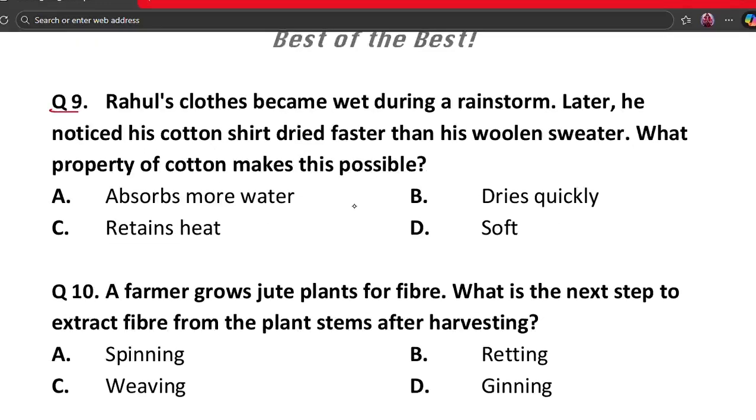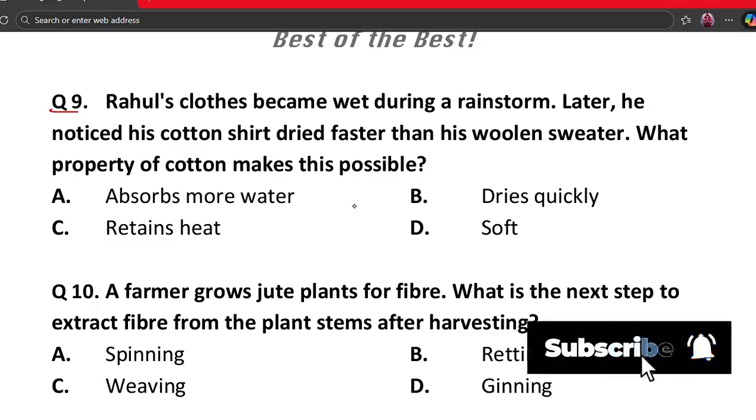Rahul's clothes became wet during a rainstorm. Later, he noticed his cotton shirt dried faster than his woolen sweater. What property of cotton makes this possible? A. Absorbs more water. B. Dries quickly. C. Retains heat. And D. Soft. The correct answer is option B.